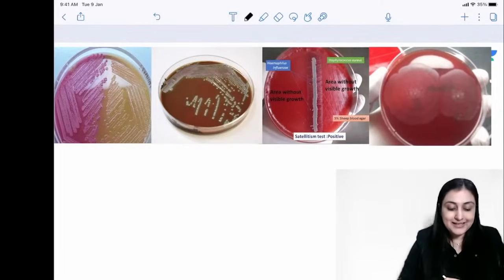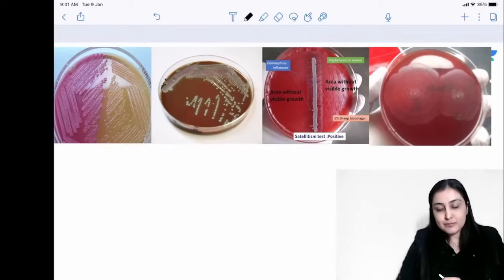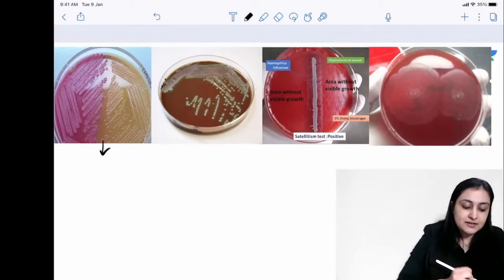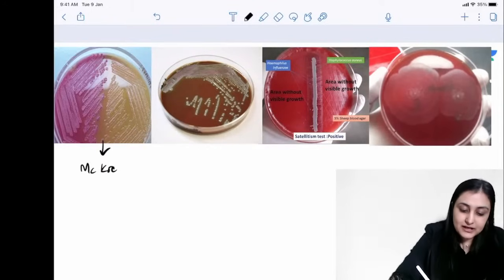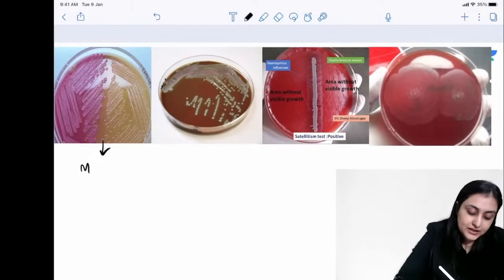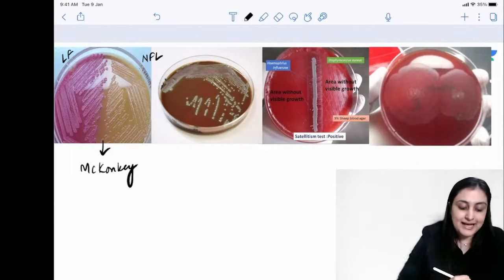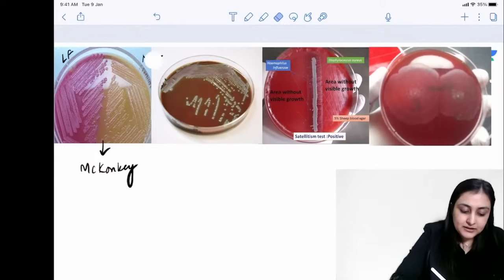Okay, going ahead to 4 culture media that are frequently tested. All right, so what we have here is the very famous MacConkey agar. Okay, so this is MacConkey agar that you have here, and MacConkey agar, remember, is a differential medium, yeah, because it separates lactose fermenters from non-lactose fermenters. So the pink ones are lactose fermenters and the yellow ones are the non-lactose fermenters.